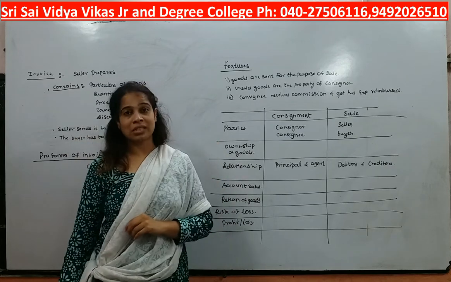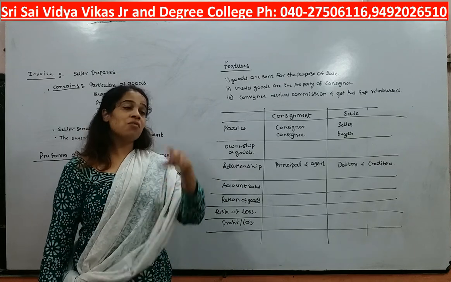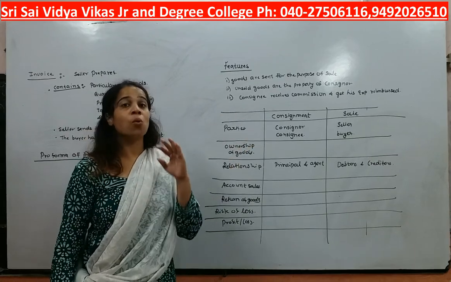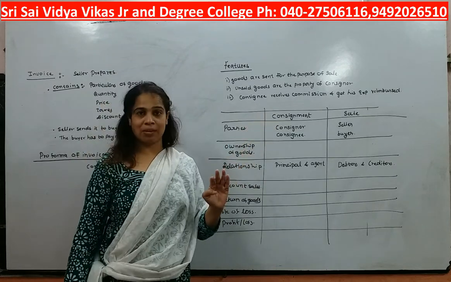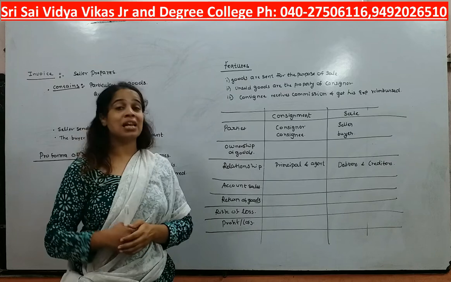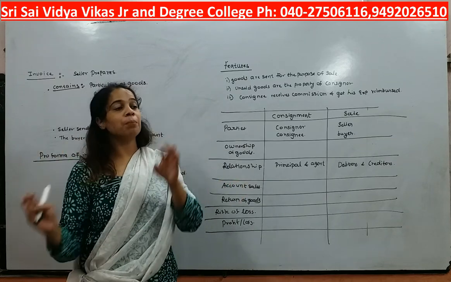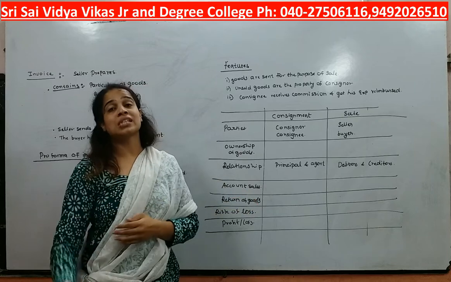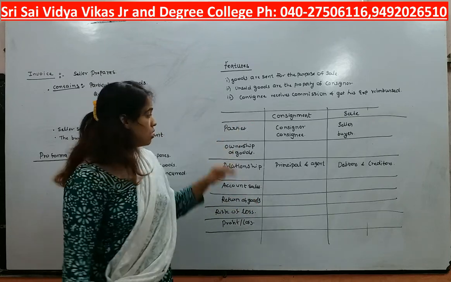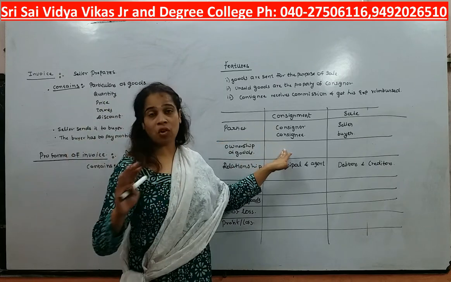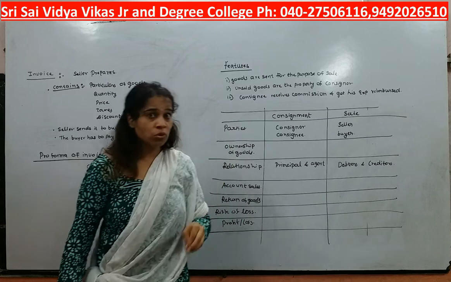When it comes to consignment, we are just transferring goods from one person to another. Ownership will not change in consignment. But sale is nothing but a transfer of ownership from one person to another for the sake of value or money. That process is known as a sale. So in consignment, transfer of ownership will not take place, whereas in sales, transfer of ownership will take place.